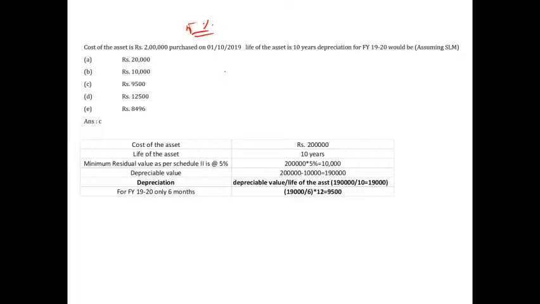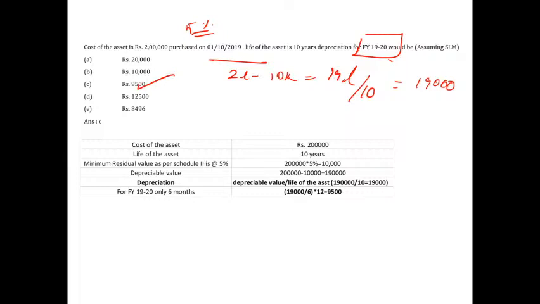So 2 lakh minus 10,000 gives a depreciable value of 1.9 lakh, depreciated over 10 years. Per year it would be 19,000. For this financial year, the duration is only 6 months, hence it is 50% of it, 9,500. Hope you are getting it, guys. You are understanding the question.